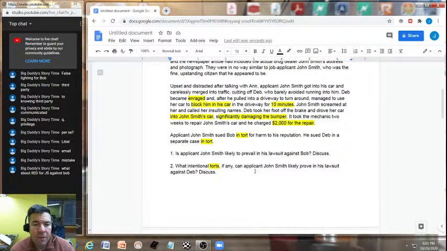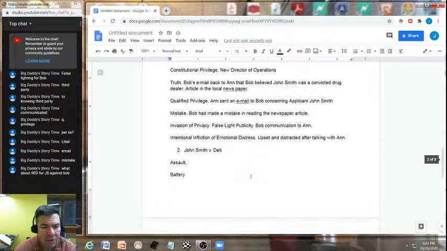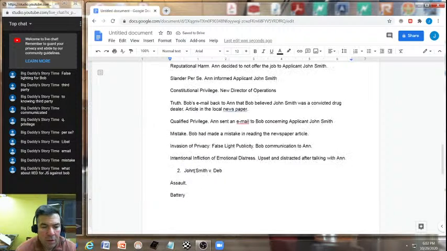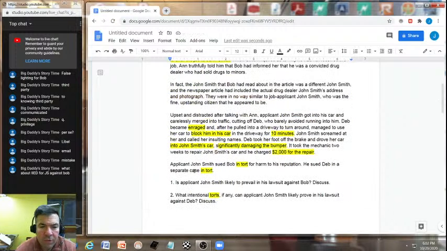Okay, now coming down here under the claims against Deb, we have these facts. Applicant John Smith got into his car and carelessly merged into traffic, cutting off Deb, who barely avoided running into him. Now, what does that fact go to? Right down here, possibly the defenses. John Smith merged into traffic, almost running into Deb.